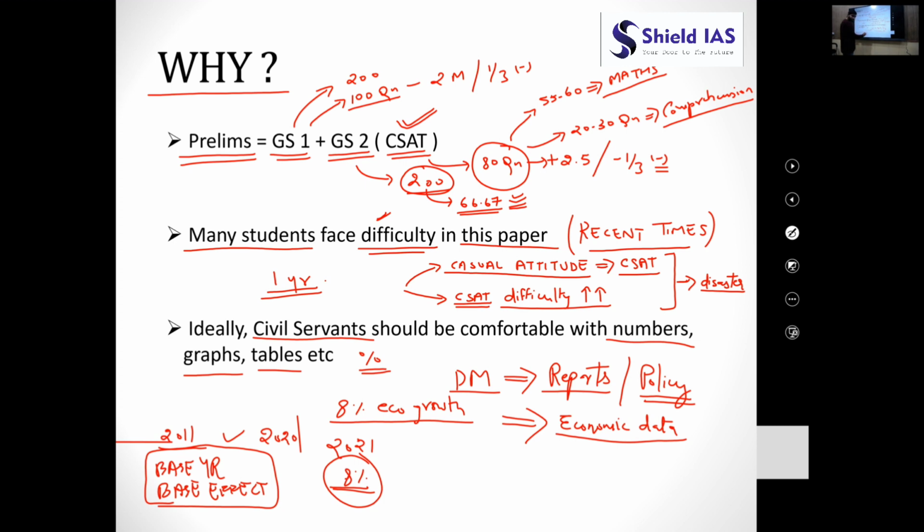Is this 8% an increase in GDP from the levels of 2011, or is it an increase in the GDP from 2020? Does it mean nominal GDP or real GDP? Please give me your answers in the comment section. Okay, so let us move forward.